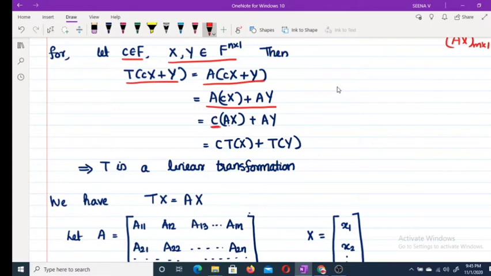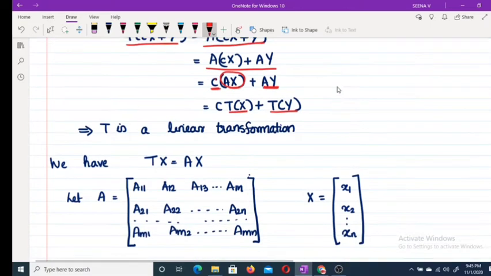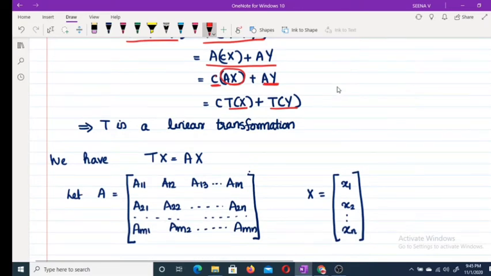Therefore, c into Ax plus Ay. But Ax is the same as Tx, and similarly Ay is the same as Ty. Therefore, T of (cx plus y) equals c Tx plus Ty. As x and y are arbitrary, this is true for every x, y belongs to Fn by 1. This implies T is a linear transformation.